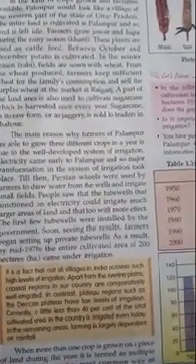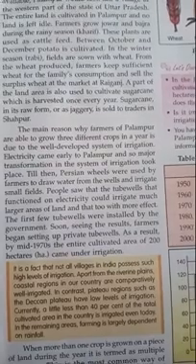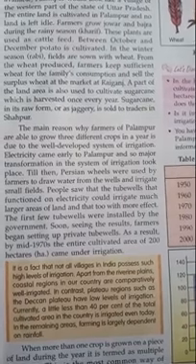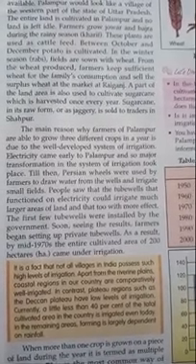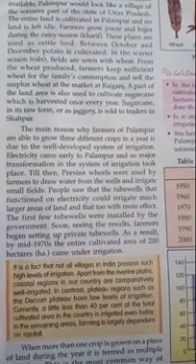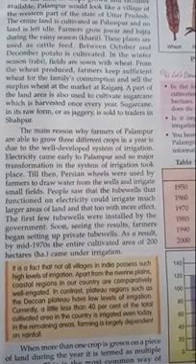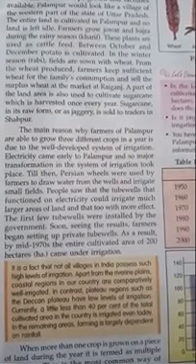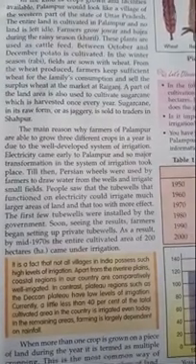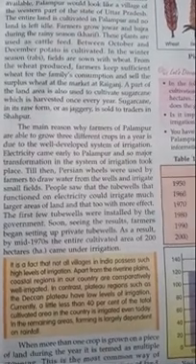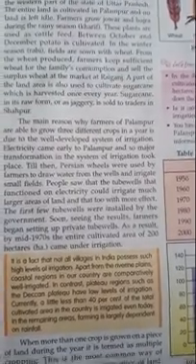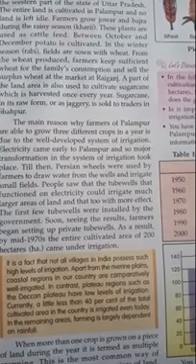The main reason why farmers of Palampur are able to grow three different crops in a year is the well developed system of irrigation. Irrigation is the most essential asset to continue good agricultural activity. Electricity came early to Palampur, and so a major transformation in the system of irrigation took place there. Till then, Persian wheels were used by farmers to draw water from the wells and irrigate small fields.